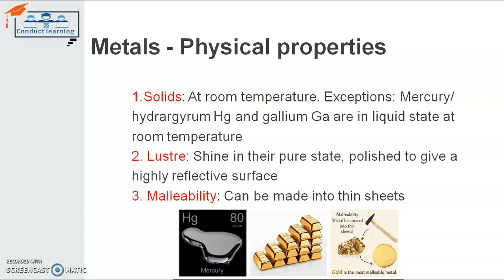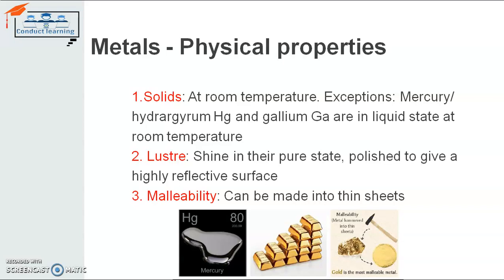These three metals, mercury, hydrogen and gallium, are liquid at room temperature. They are not solid. The rest of the metals are solid. So the first physical property of the metal is that they are solid in nature. They are in solid state. The exception is for mercury, hydrogen and gallium.